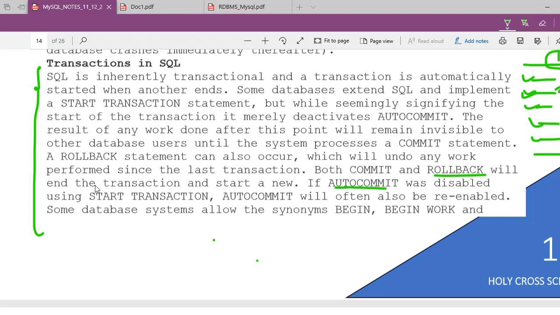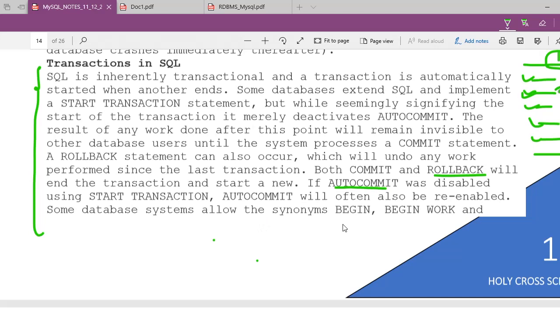Time is running. Transactions in SQL. SQL is inherently transactional and a transaction is automatically started when another ends. Some databases extend SQL and implement a start transaction statement, but while seemingly signifying the start of the transaction, it merely deactivates auto commit. The result of any work done after this point will remain invisible to other database users until the system processes a commit statement.